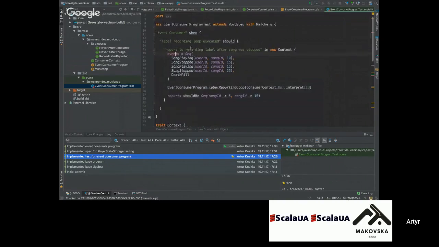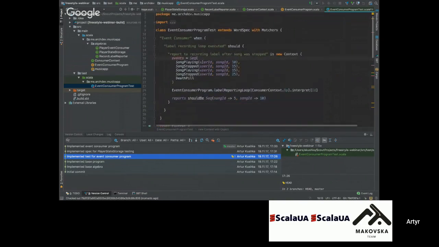The first one says that the user starts playing the song from 10 seconds to 15 seconds. Then he continues playing from 15 seconds, and then he stops at 25 seconds. We also have a dead pill, which is like the end of execution. As a result, we expect that in the reports we will see that the song was played firstly 5 seconds, and also 10 seconds more.